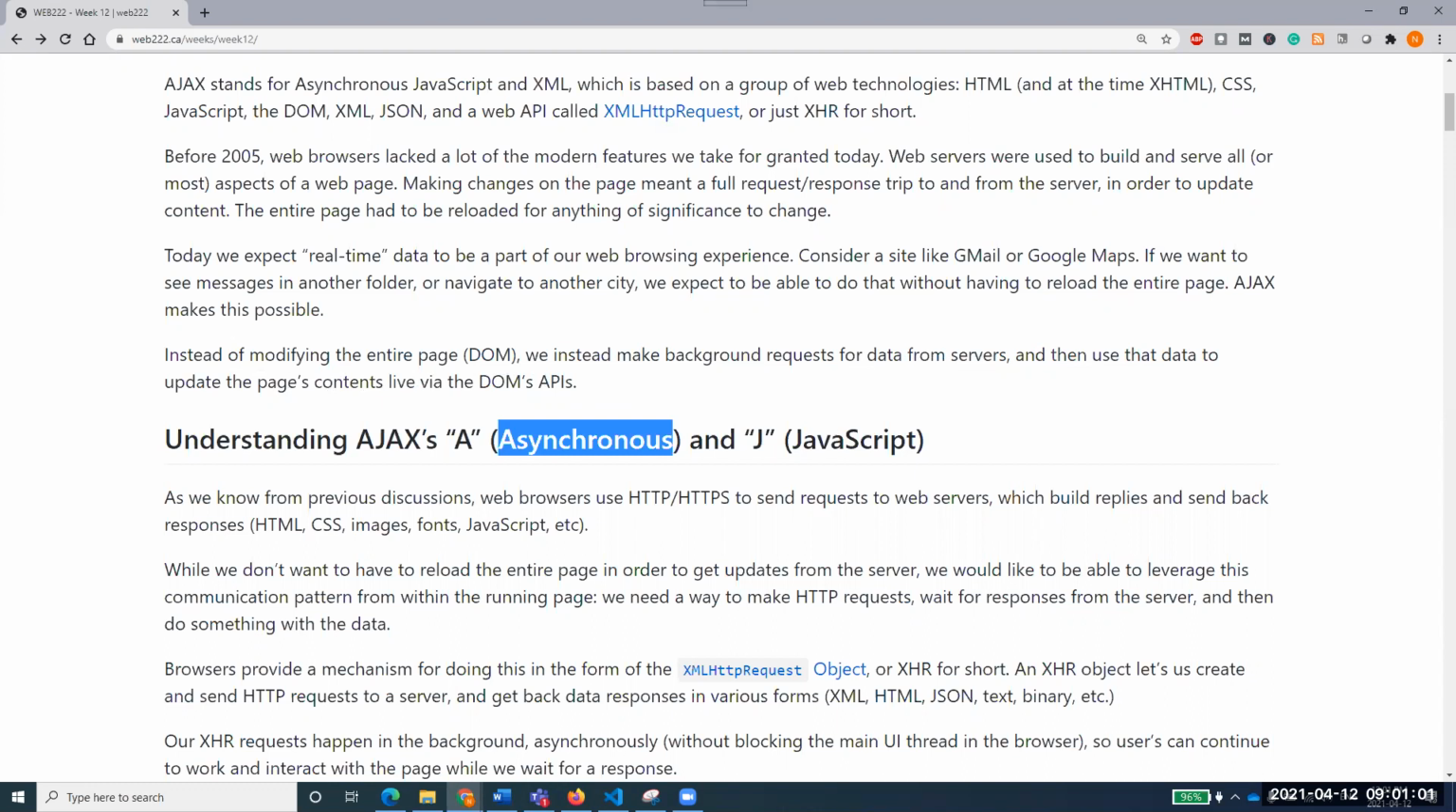Can anyone tell me the general meaning of asynchronous, not the computing or Ajax meaning, but the general meaning? What do we mean by asynchronous in general? Can anyone tell me? Occurrences separate from each other? That's very good. Anyone else?